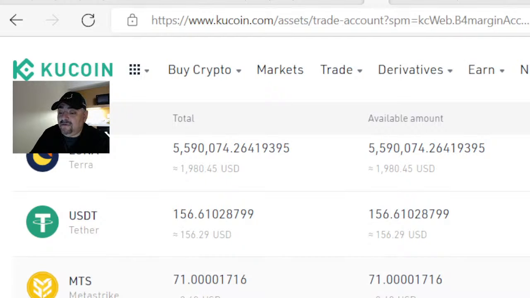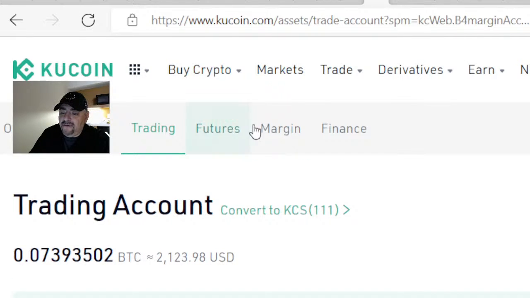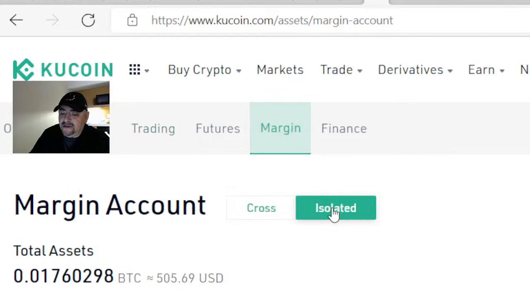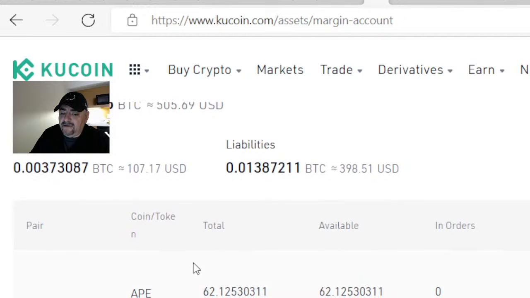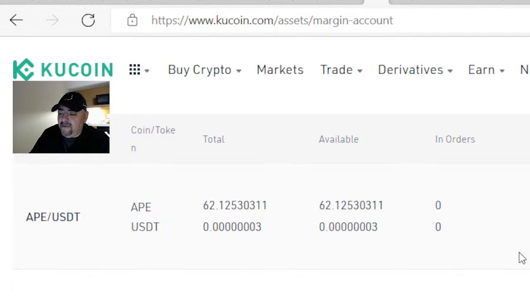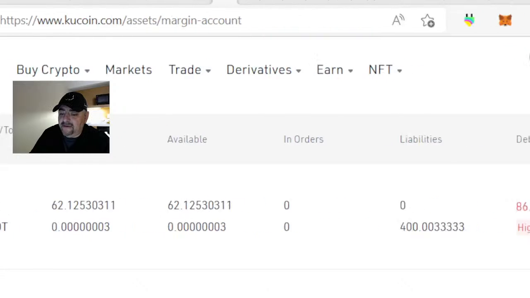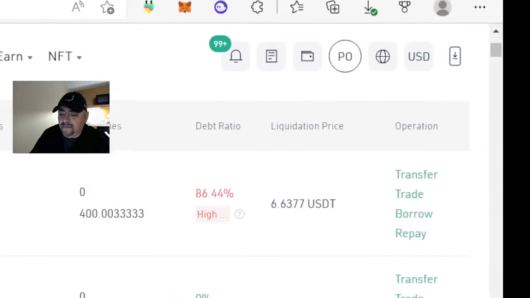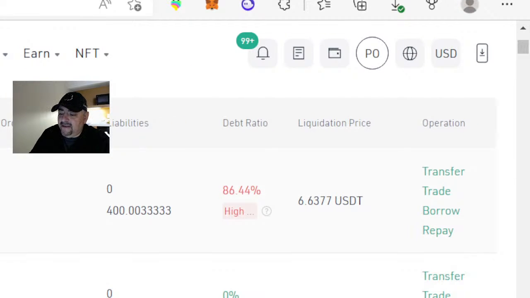Now, how you do that is simple. You have to go over to your margins up top, click your isolated, scroll down, and you're going to see your ApeCoin, right? On ApeCoin, we're going to slide all the way to the right. And when you see on the right there, you're going to see the borrow, or what's called transfer.